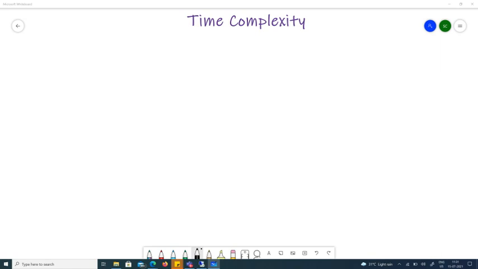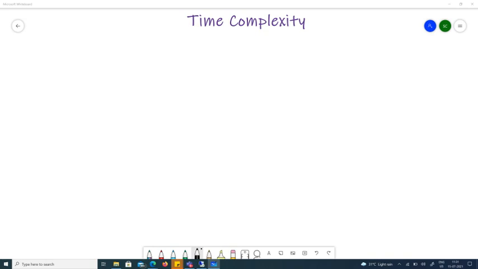So the same program will take almost the same time, varying only within milliseconds, with the same input. But in general, you cannot measure your time complexity with the exact time taken by your program.